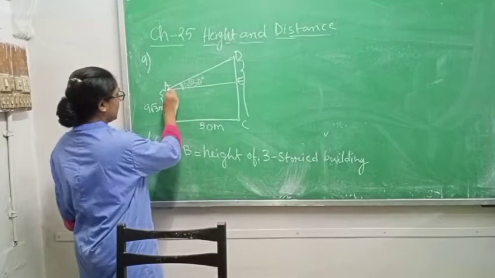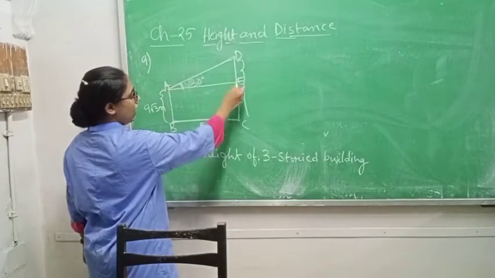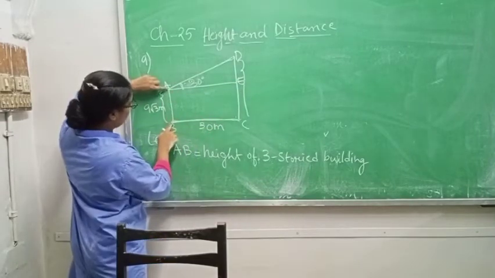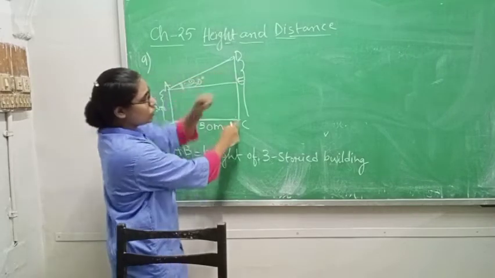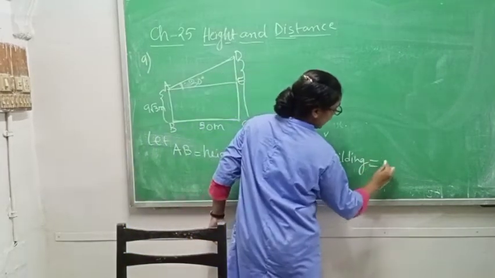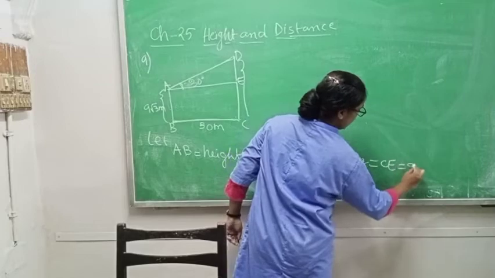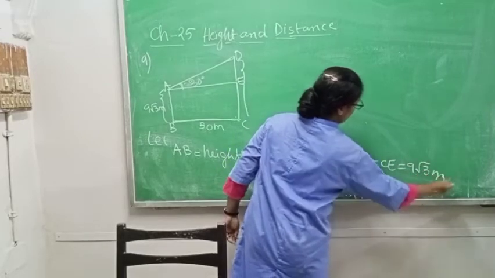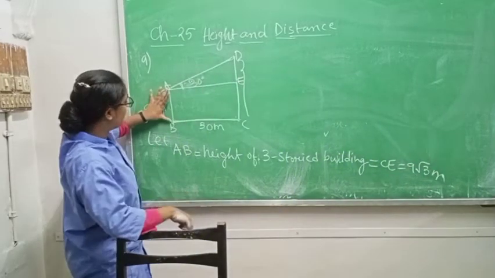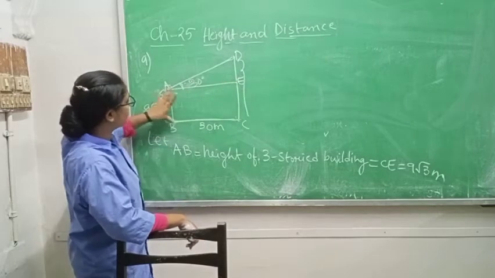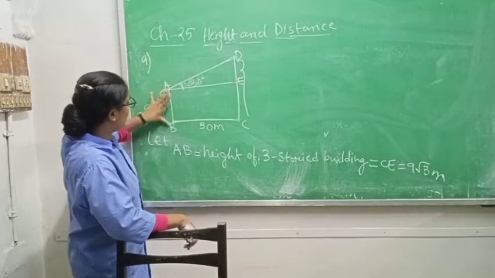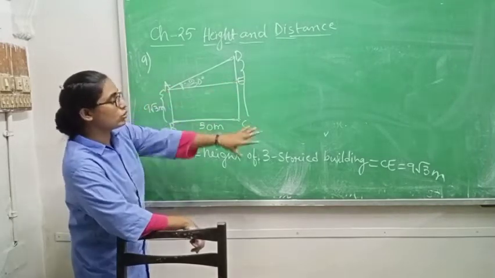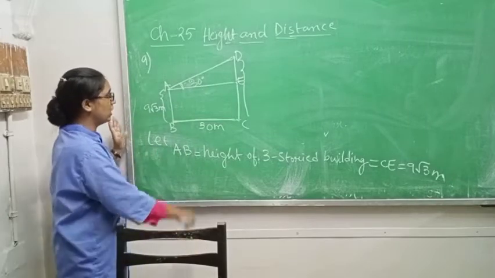See this AB is equal to CE, because if AB is 9√3, CE is also 9√3. So you can write CE equals 9√3 meter. Both are the same.